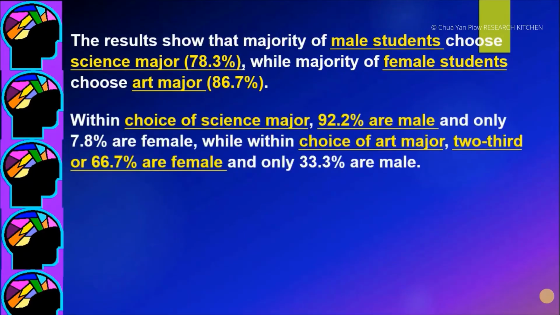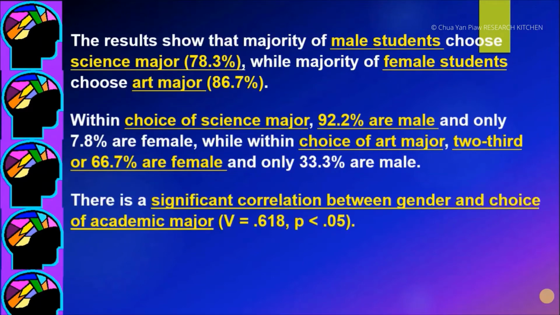Within choice of science major, 92.2% are male and only 7.8% are female, while within choice of art major, 2/3 or 66.7% are female and only 33.3% are male.